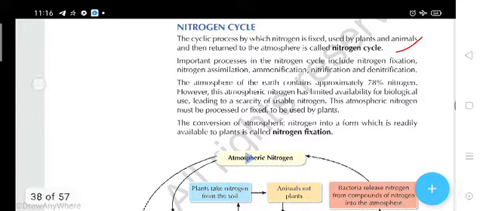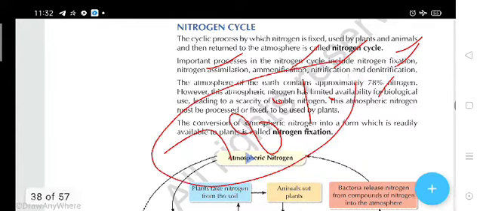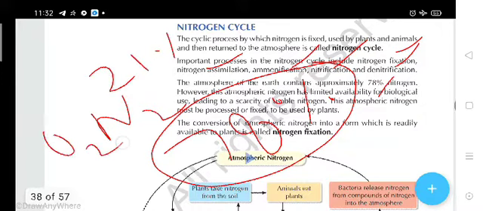So students, the important processes in the nitrogen cycle are nitrogen fixation, nitrogen assimilation, ammonification, nitrification, and denitrification. As we know, air contains what? Nitrogen. The composition of nitrogen in air is what? 78%, and 21% is what? O2. O2 means oxygen, and there are some other gases.